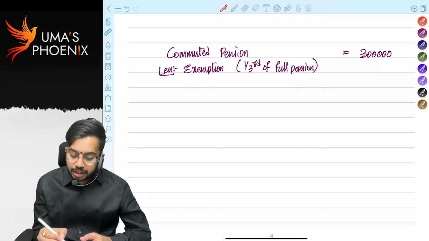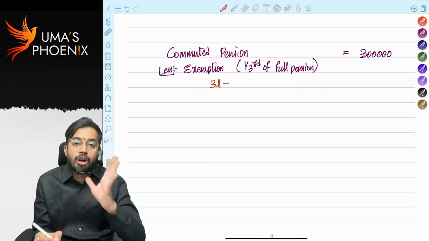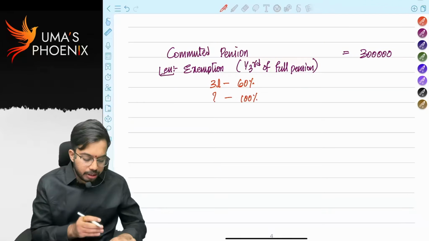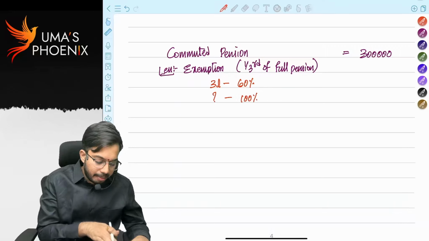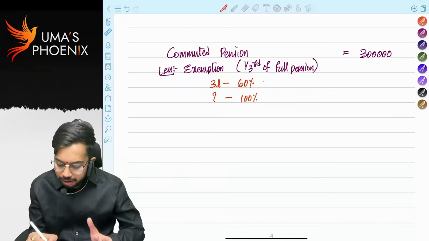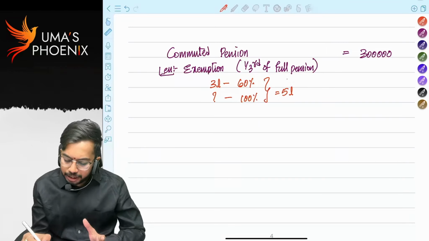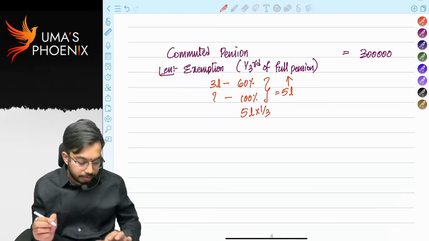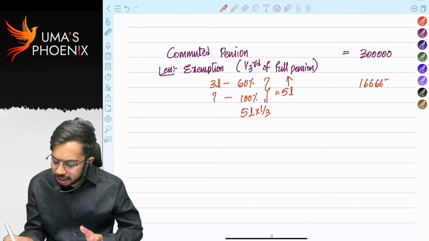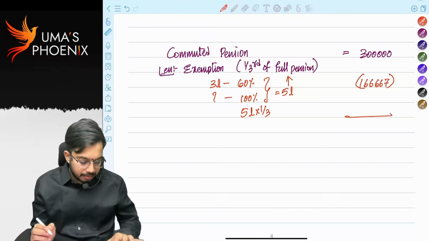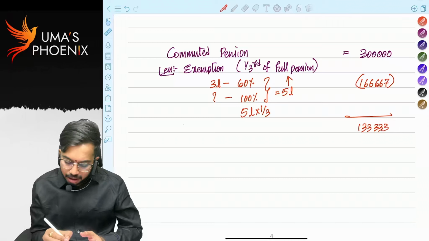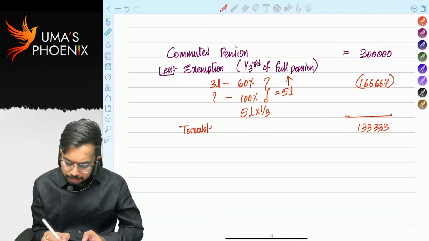How much is full pension? 3 lakh is received for commuting how much percentage? 60 percentage. If 100% is commuted, how much he would have received? 3 lakh divided by 60 into 100. He would have received 5 lakhs. So 5 lakhs is full pension. So 1/3 of 5 lakhs. 5 lakh into 1 by 3. How much? 1,66,667 is exemption. How much is balance? 1,33,333. Taxable value of commuted pension.